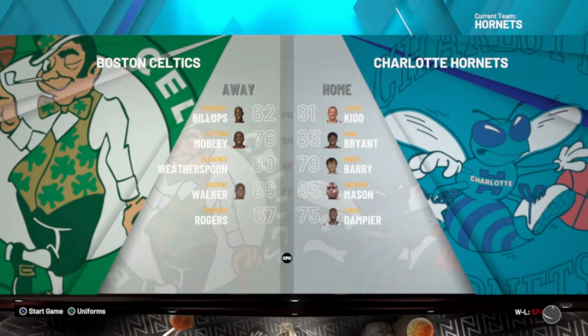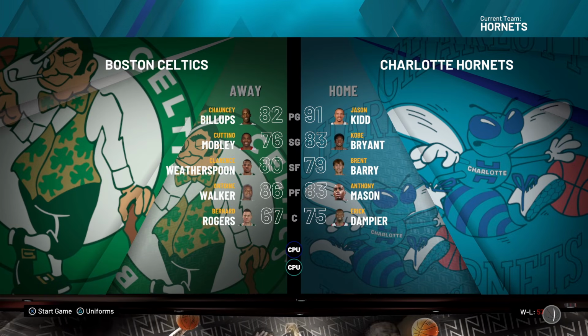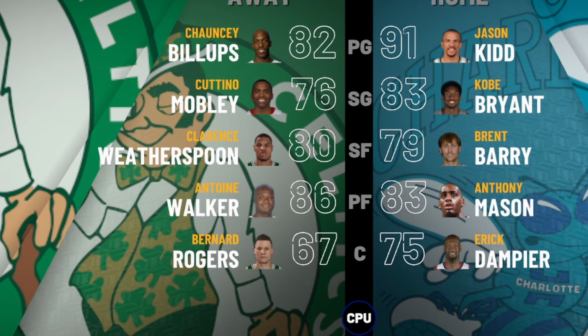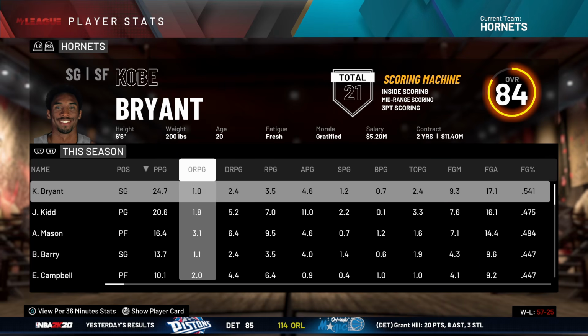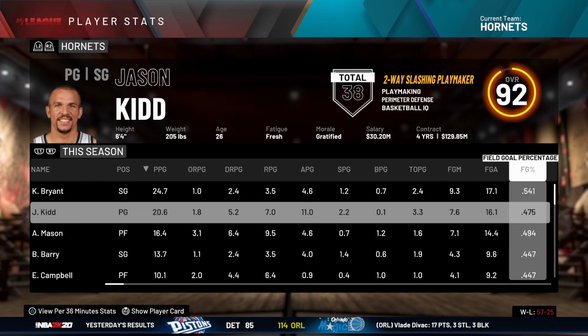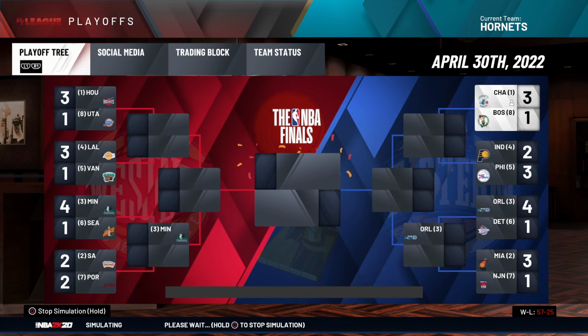You get it. And we are the first seed against the Boston Celtics with Chauncey and Antoine Walker and Clarence Weatherspoon in a 67 overall center. Here's Kobe's regular season numbers. The guy averaged 25 points. So, hey, that's pretty good. Can't complain. No wonder we're the first seed in the first round against Boston.